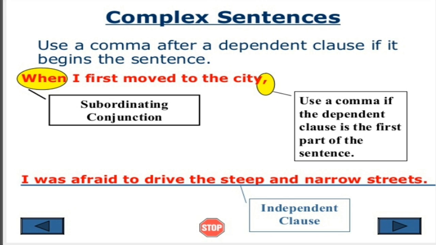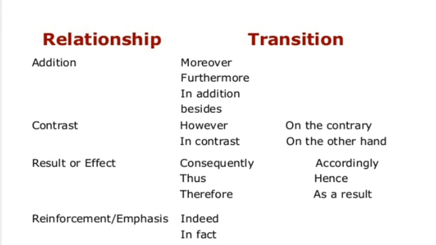But if in the same sentence I write, I was afraid to drive the steep and narrow streets when I first moved to the city, in this case a comma is not required because the sentence does not begin with the dependent clause. Let us see now a few conjunctions which are used in complex sentences.